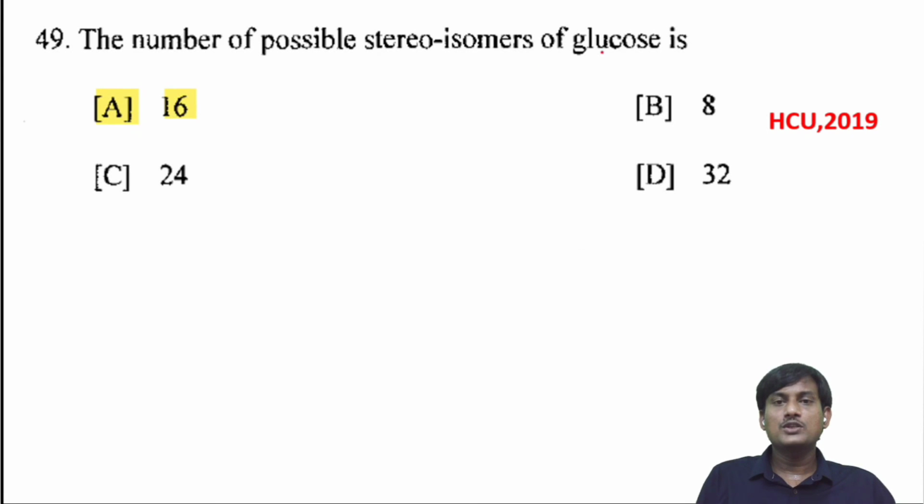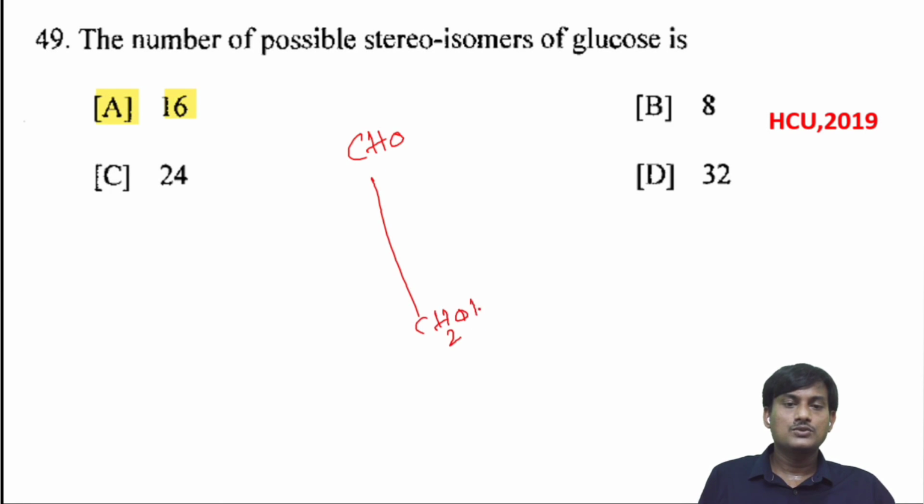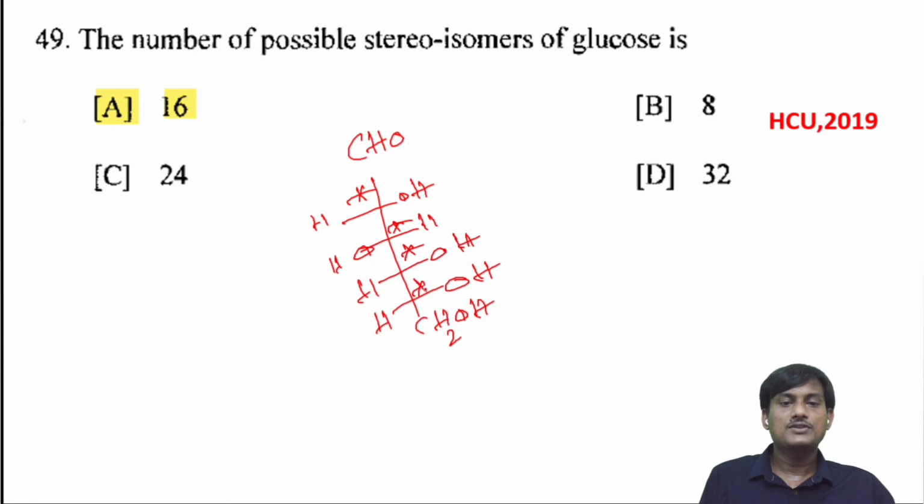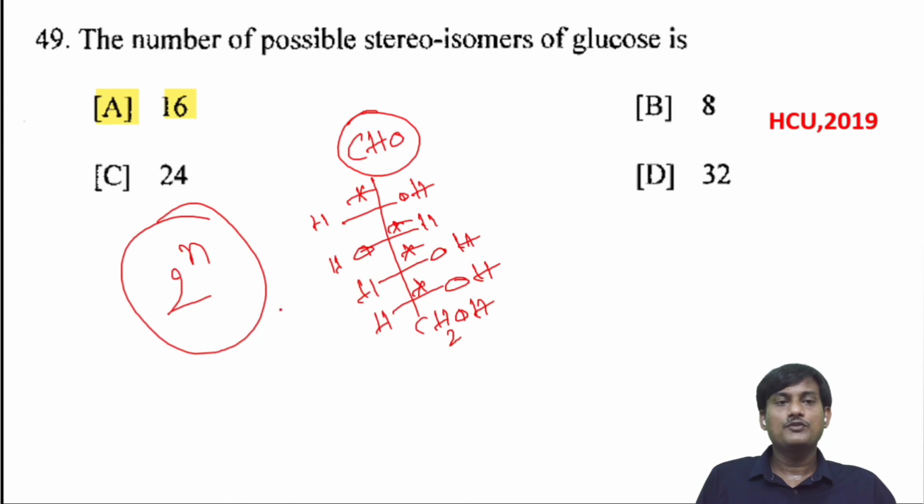The number of possible stereoisomers of glucose: this is the structure. You know the structure of glucose. It has four stereocenters. CH2OH. Here you have OH, OH, OH, and also OH. Remaining are hydrogen. You have four asymmetric centers. This molecule has four asymmetric centers, and the two ends are not the same. So the number of stereoisomers will be 2 power of n. 2 power of 4, you will get 16.